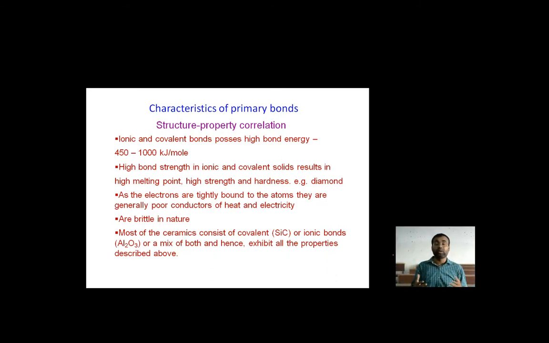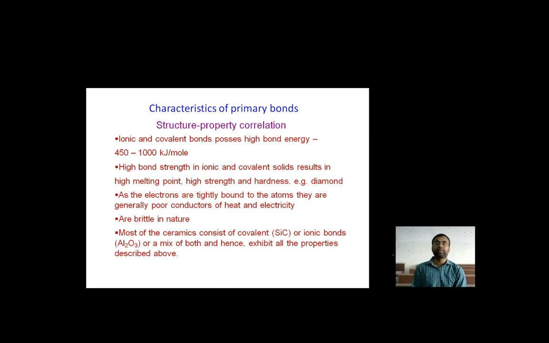So they are poor conductors of heat and electricity, and that is how we define materials as per their working environment and requirement, and how we select a material for a component to work in a particular condition. That is how the selection of the material takes place, as per the requirement and properties.